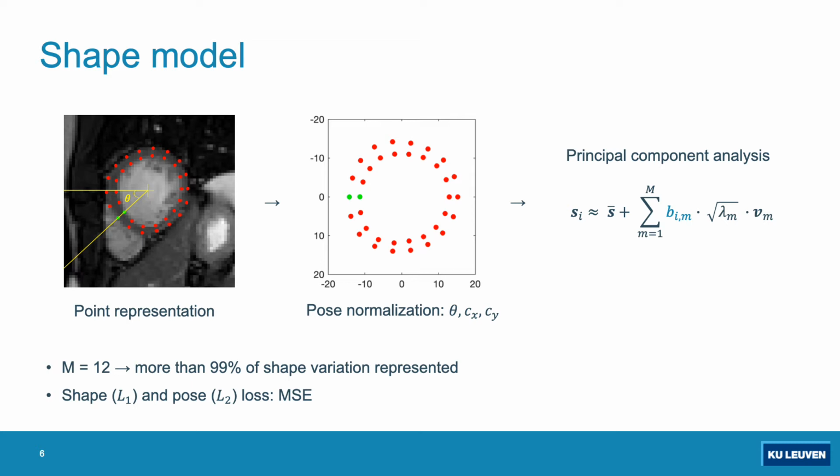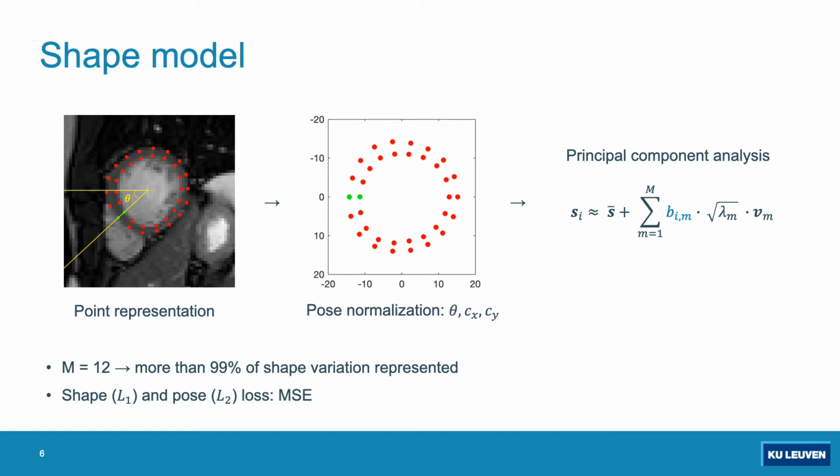The shape model is constructed starting from a point representation where both endo and epicardium are each represented by 18 landmarks. This representation is then normalized for pose using the center point of the left ventricle and the mid-septal orientation.